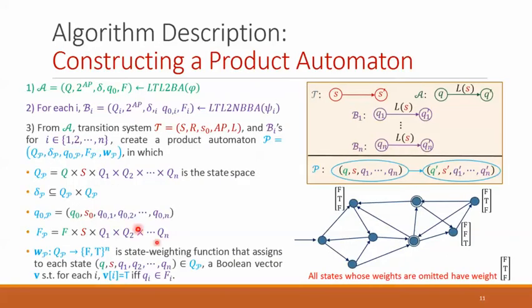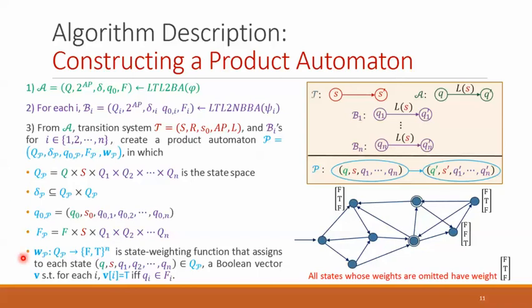The product automaton P is constructed from the Büchi automaton A created for the LTL goal phi, the transition system, and the Büchi automata B_i created for the sub-constraints. All the Büchi automata for the sub-constraints need to be non-blocking. The state space of P is obtained by the Cartesian product of the state spaces.